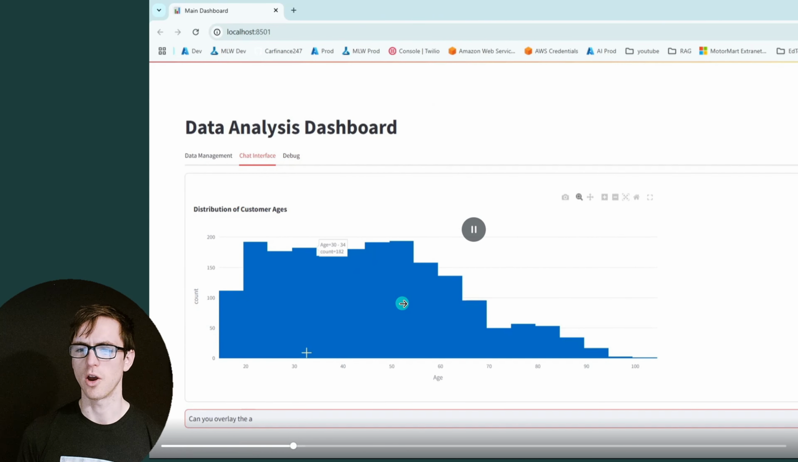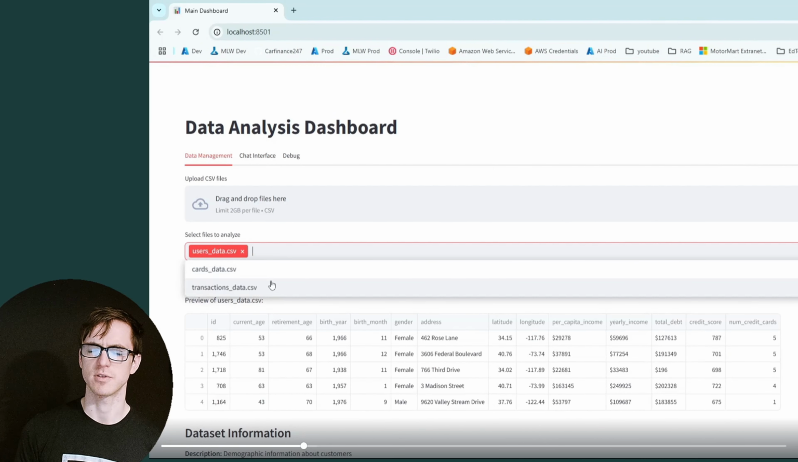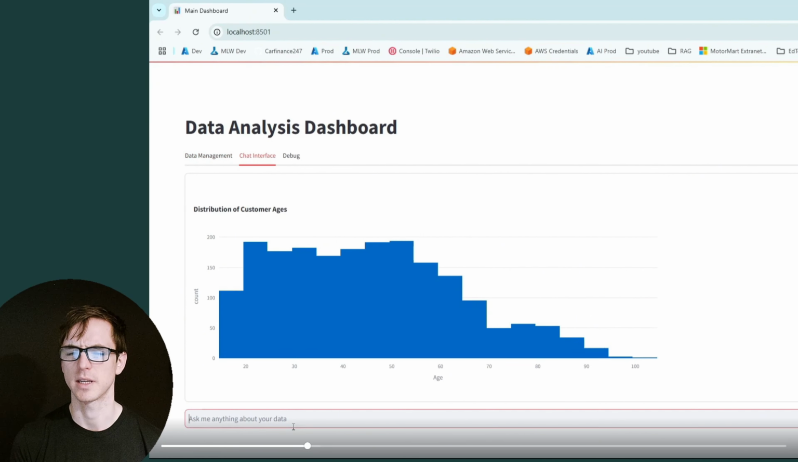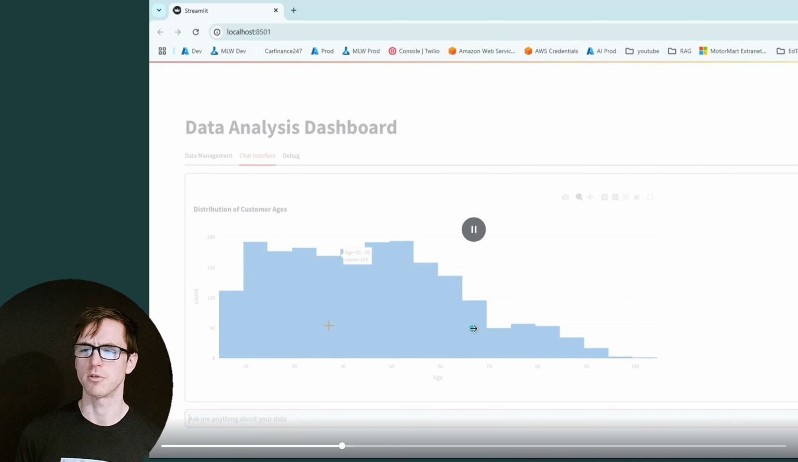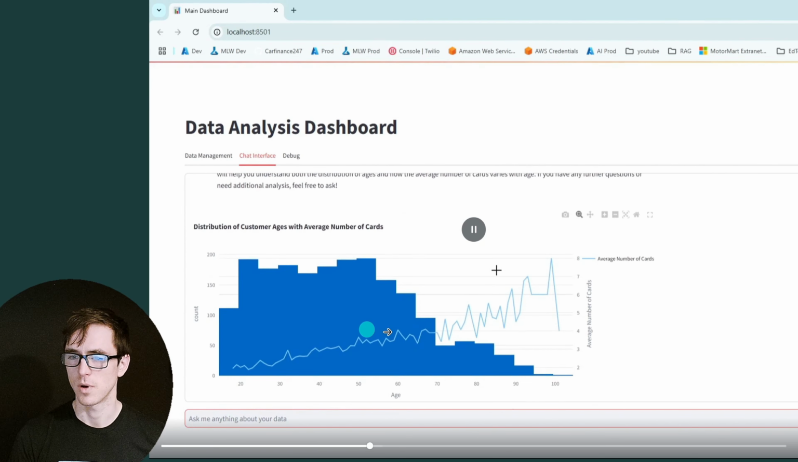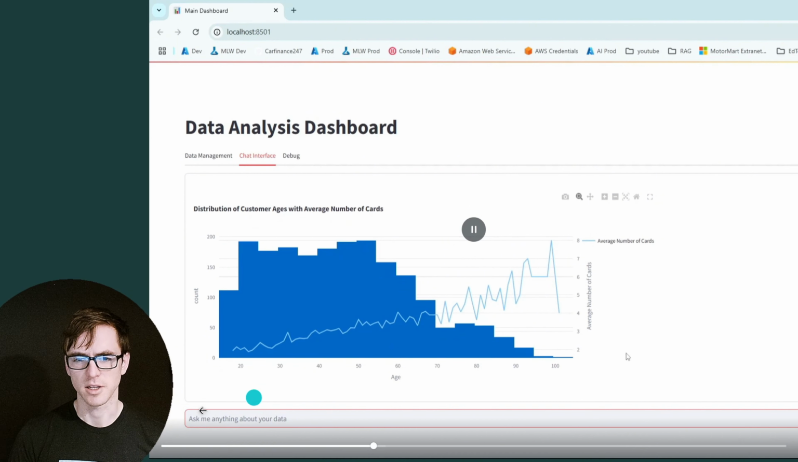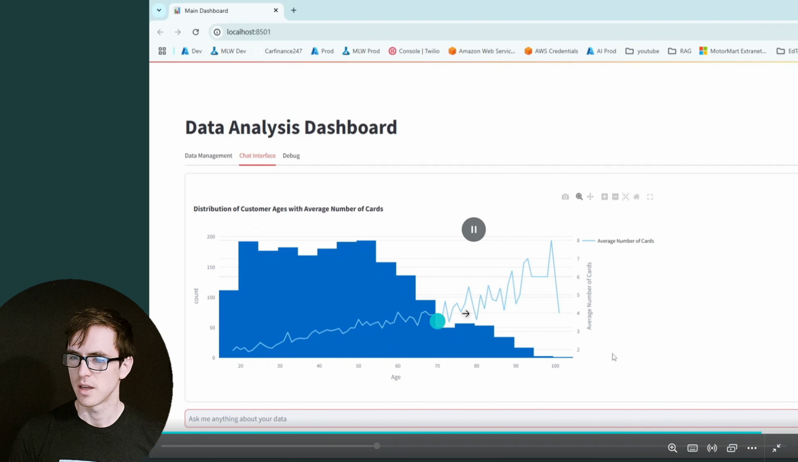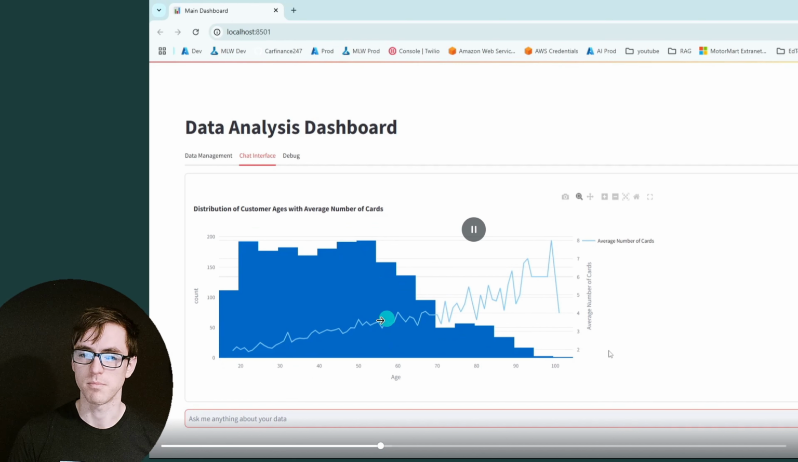So I want to get it to overlay a secondary distribution on top of this one. And let's add in an extra data set as well to make things a little bit more complicated. So I want to have a look at the average number of cards that someone that age would have. Maybe there might be a correlation between our customer ages and the number of credit or debit cards that the person would have. So let's take a look. Right, it's managed to create the plot, and it's kind of confirmed our hypothesis, which is that as you get older, you do end up with more credit or debit cards associated to you. So that's quite nice, and it shows a real relationship.